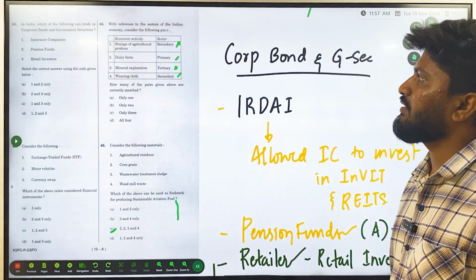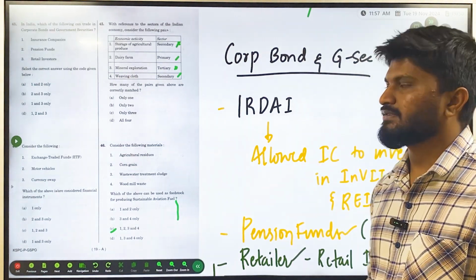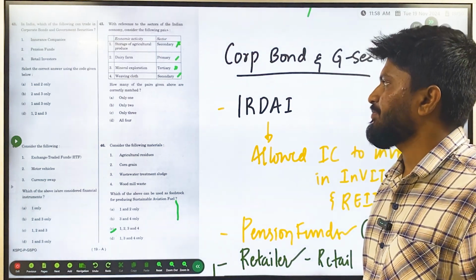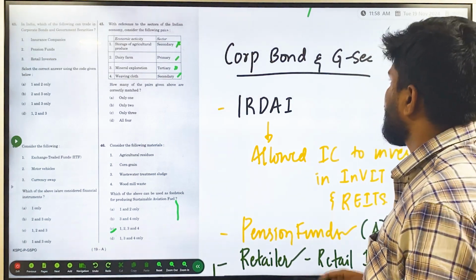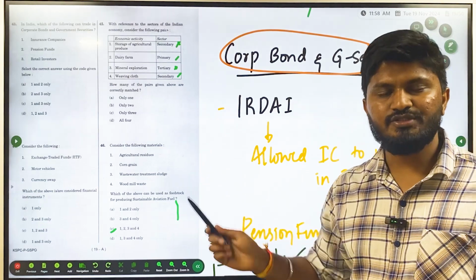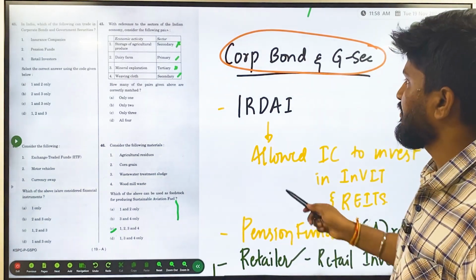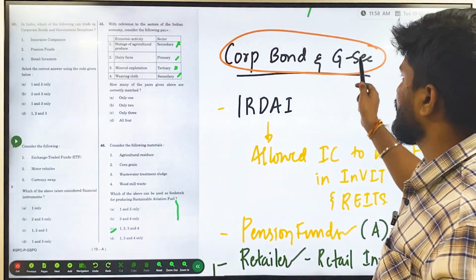In India, which of the following can trade in corporate bonds and government securities? The options are insurance companies, pension funds and retail investors. As we discussed previously, foreign institutional investors are allowed to invest in these securities. Insurance companies are also allowed to invest in corporate bonds and government securities.